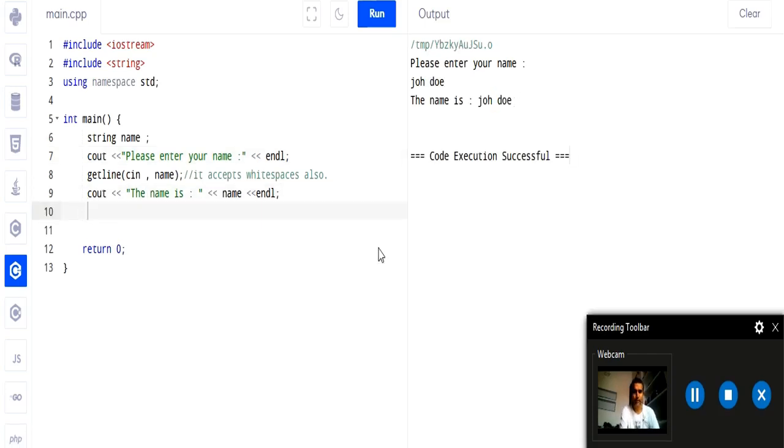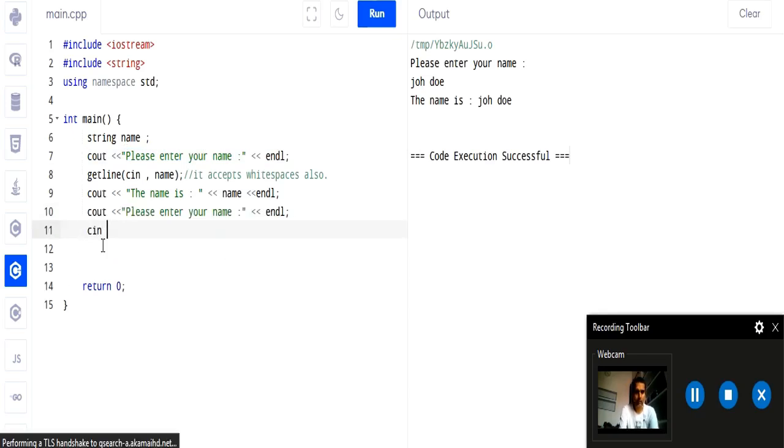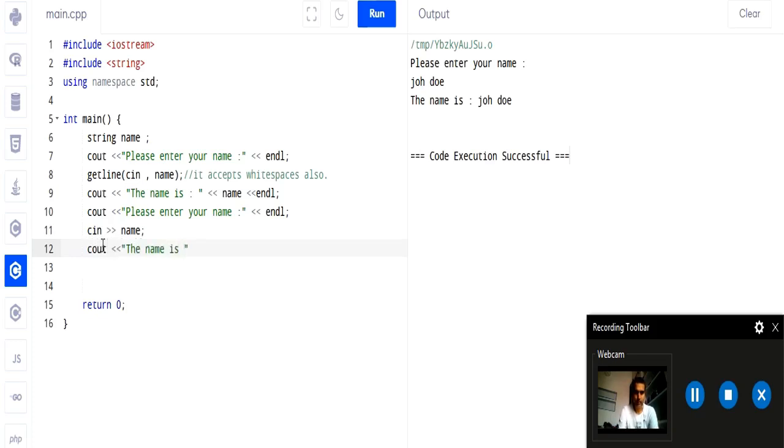Now another way of entering input is using cin. So let us see that also. So copy line number 7 and paste it at line 10. So this will ask the user for the name. Okay, then cin, and with cin we use the right shift operator, then variable name which is name, then semicolon, then again use cout and the statement, the name is, and pass the variable name, endl and semicolon.